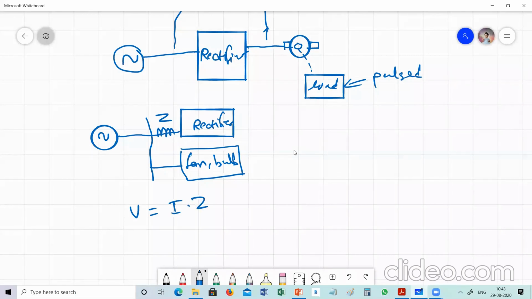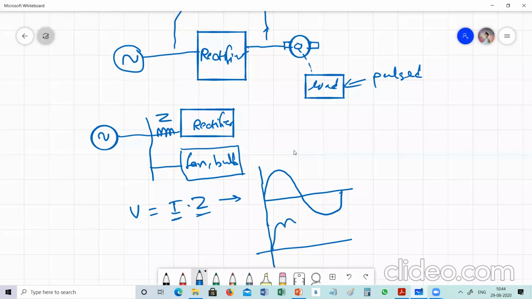So what happens, for successful or efficient operation of any load, the input supply voltage must be like this. The input voltage must be like this. But because of the interaction between this new type of current, which has harmonics, and the impedance of the circuit of the power system, the waveform will be distorted. It may be something like this. It is distorted. And if such a waveform is given to other loads, which are known as linear loads.